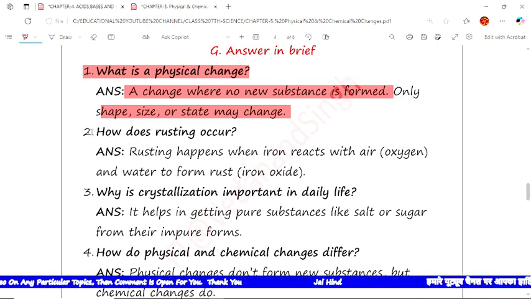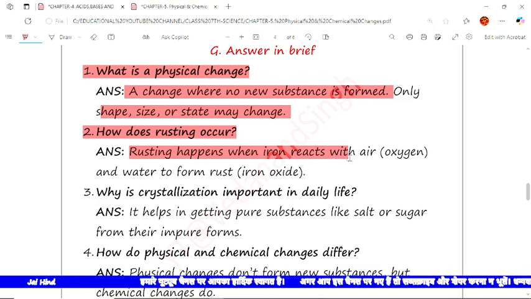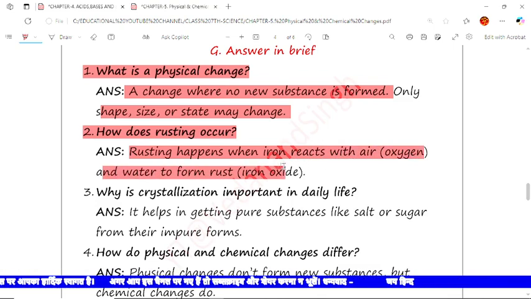The next question is: how does rusting occur? Rusting happens when iron reacts with oxygen and water to form rust. It means whenever iron, Fe, reacts with O2, it forms iron oxide.